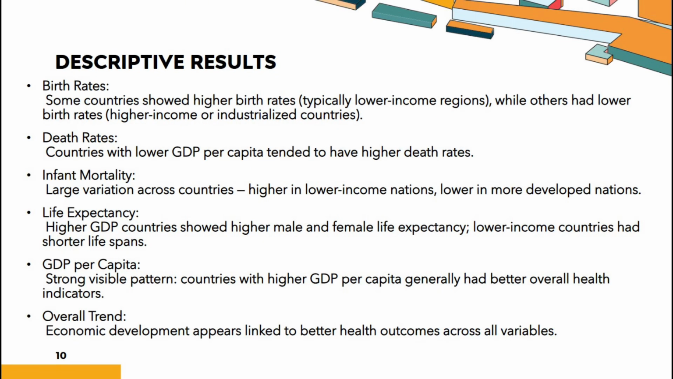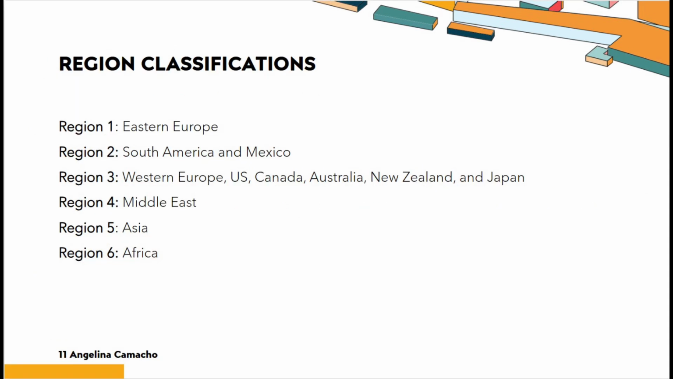I'll be moving on now to descriptive results. The results showed clear differences across countries. Lower income regions generally had higher birth and death rates, as well as higher infant mortality. Higher income countries tended to have longer life expectancy and better overall health outcomes. Across all variables, we saw the same pattern. Countries with higher GDP per capita typically showed stronger health indicators.